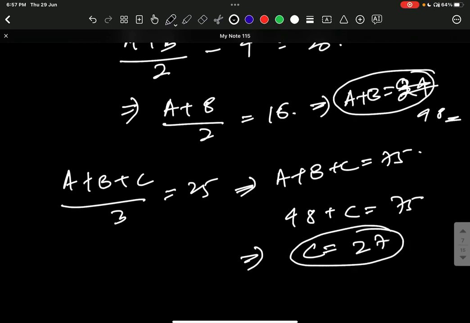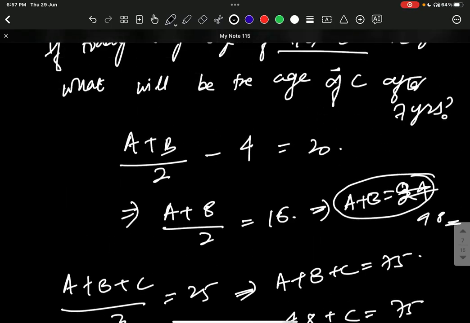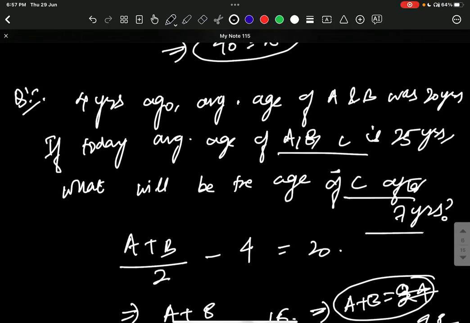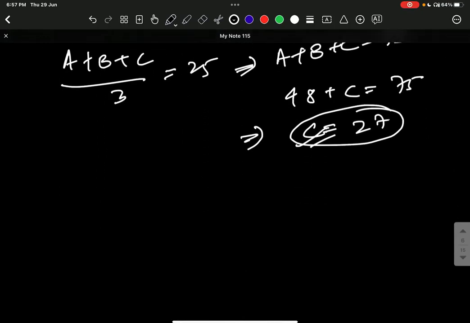But the age of C that we have calculated is the present age of C, understand? And they have asked in the question what would be the age of C after 7 years. So you have to include 7 over here. After 7 years, the age of C would be 27 plus 7 is 34 years.